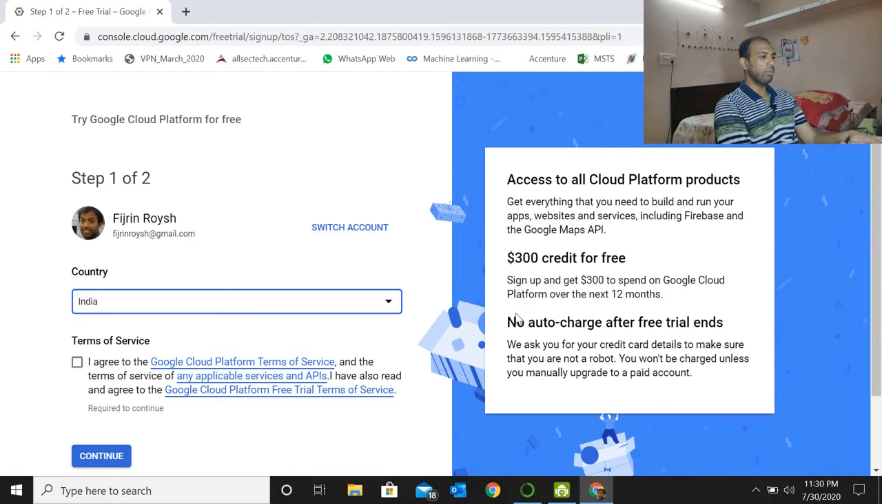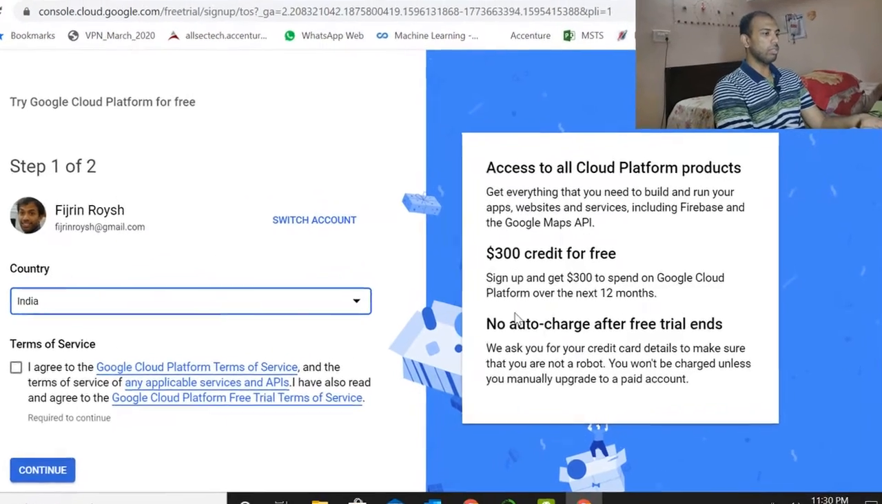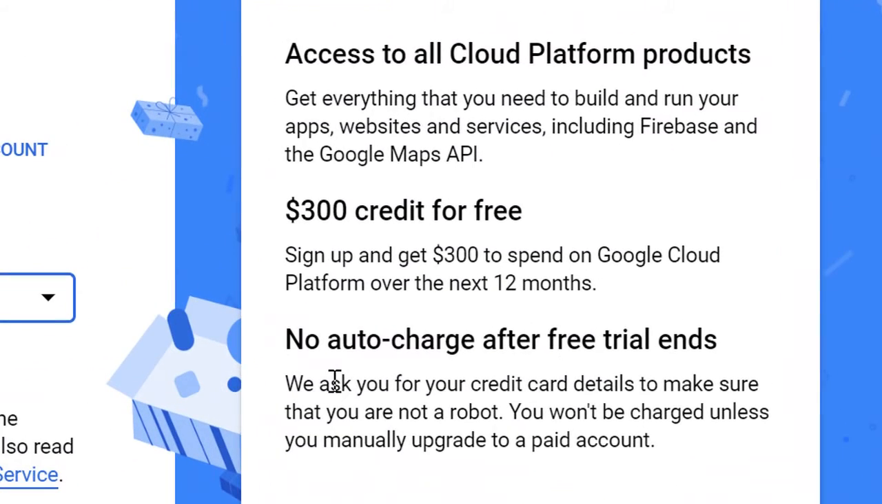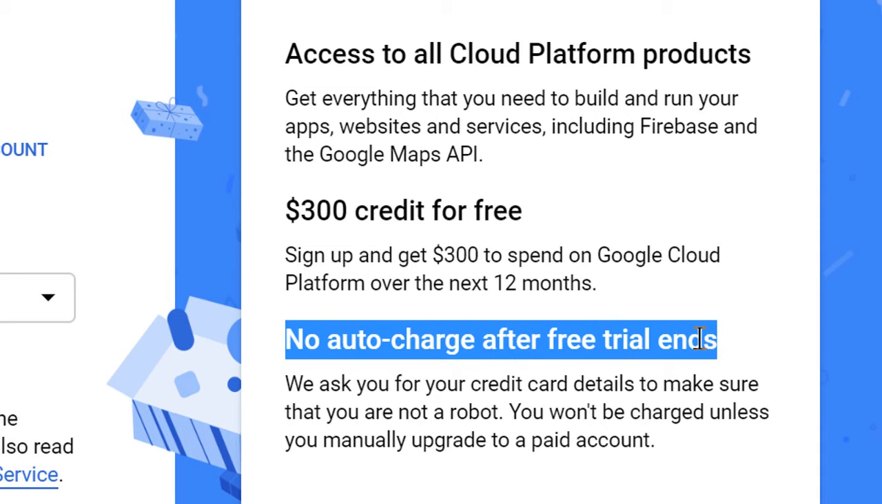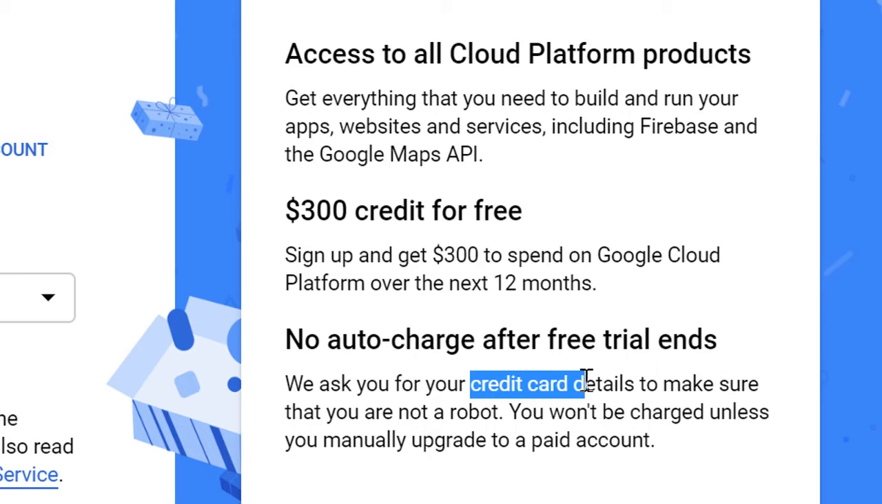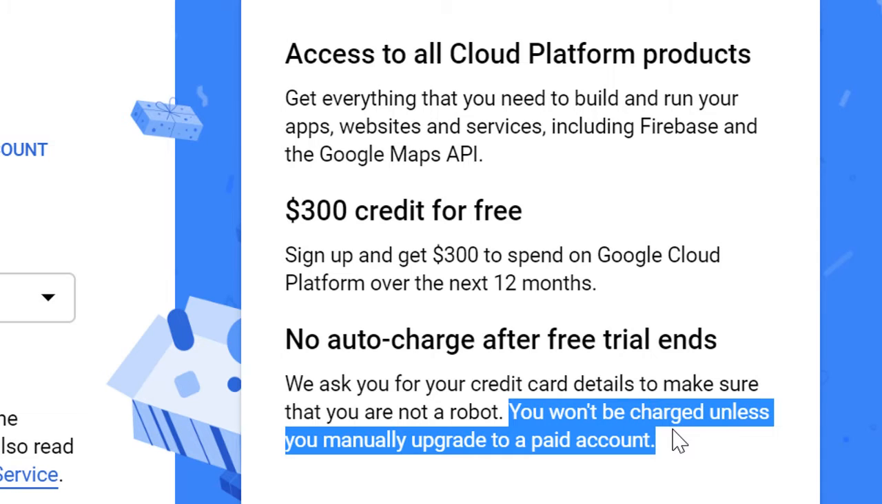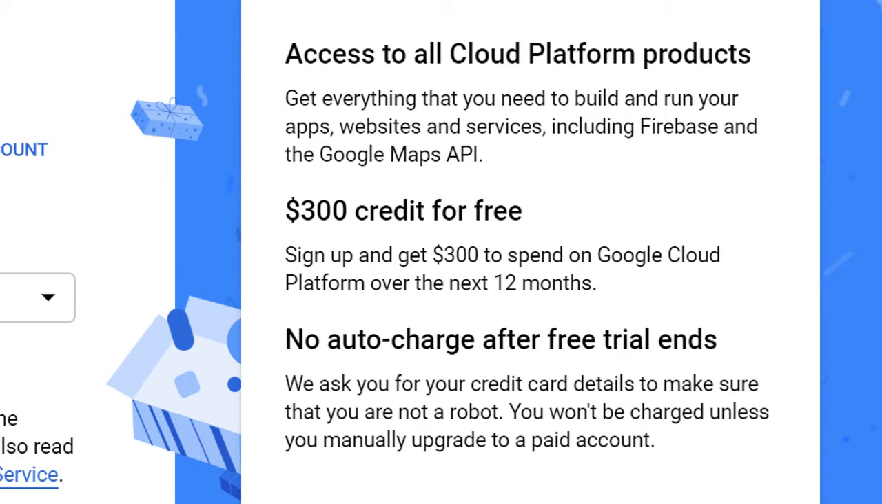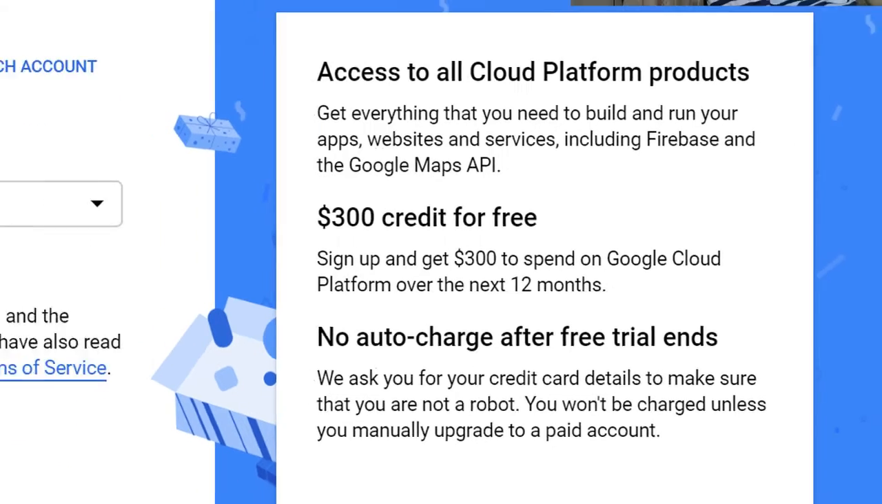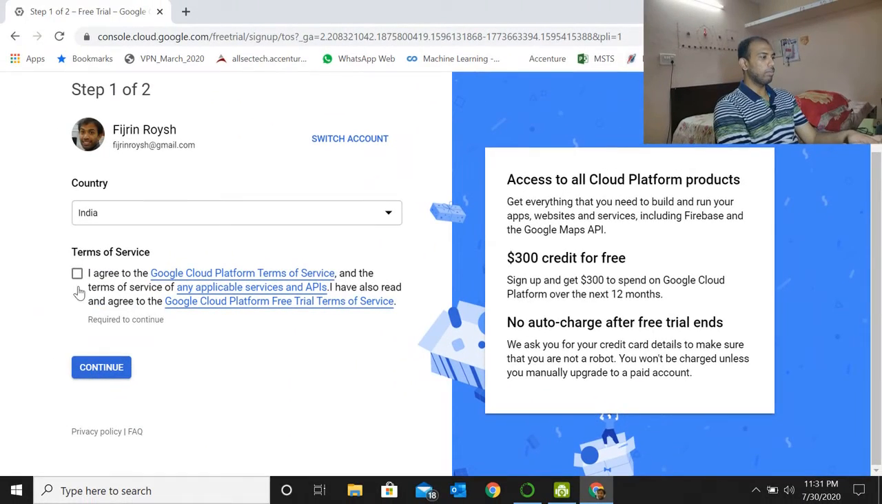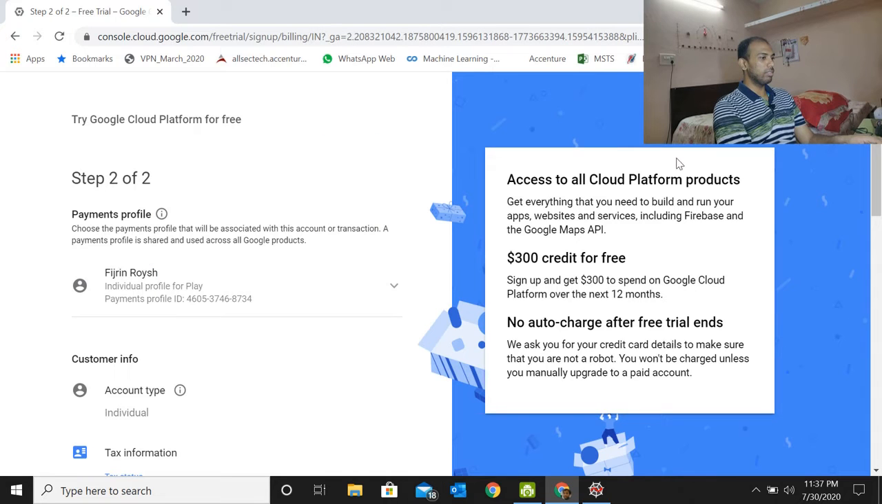Cool. So two things here: it lets you use the cloud platform for a free period, and second, it has something called no auto charge after free trial. That means even if you put in your credit card details, it won't charge you automatically unless you manually upgrade to a paid account. So it will ask for your card details, but it shouldn't be a problem. Go ahead and fill in your details here.